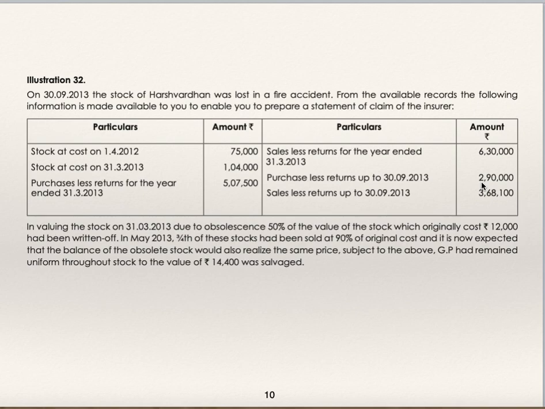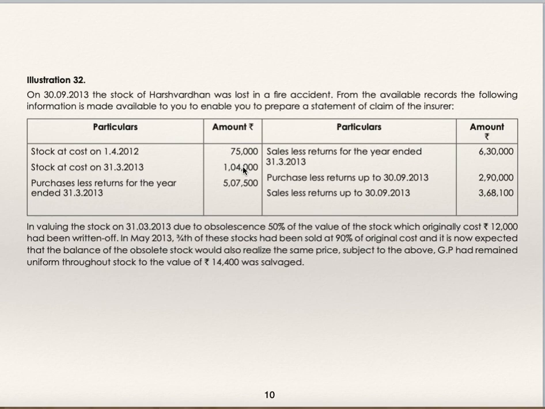Purchases less return up to 30/9/13, that is till the date of fire, 2,90,000. Sales less return up to 30/9/13, that is till the date of fire, 3,68,100. In valuing the stock as on 31st March 13, that is this 1,04,000, due to obsolescence 50% of the value of stock which originally cost 12,000 had been written off. So again there existed abnormal item whose cost is 12,000, but they had written off 50% from the closing stock. So out of 12,000 they had deducted just 6,000.